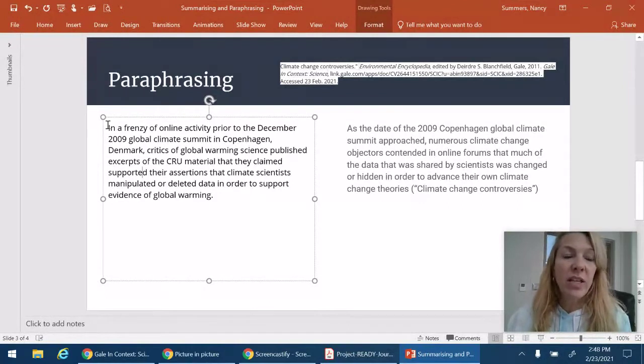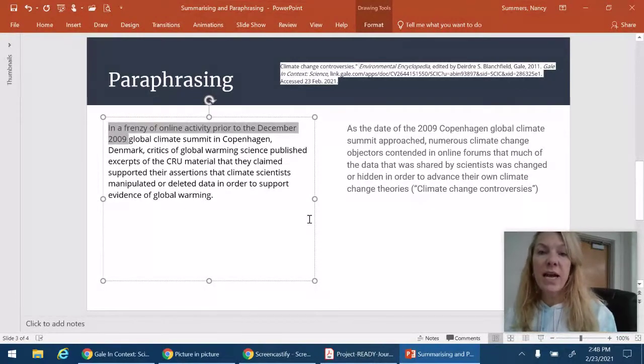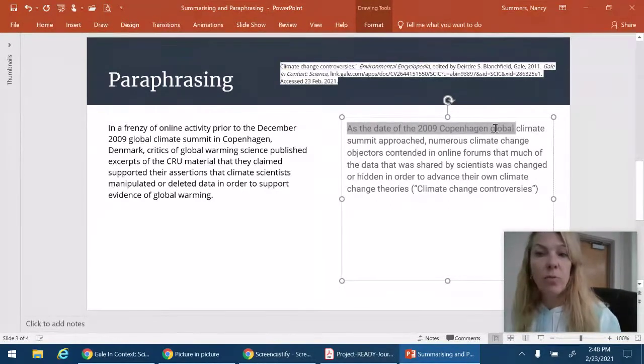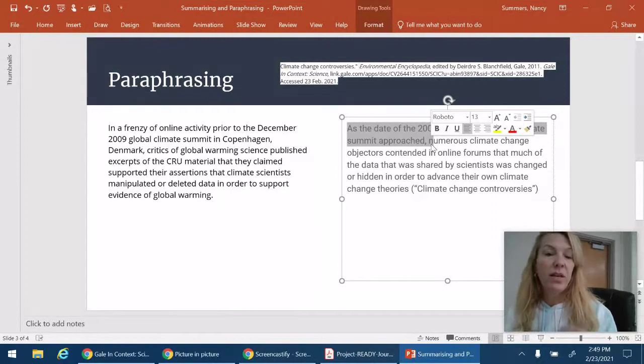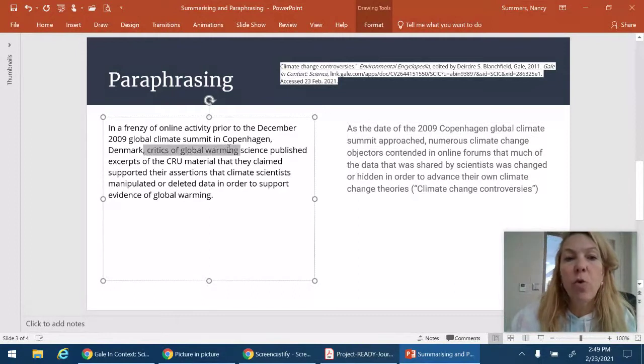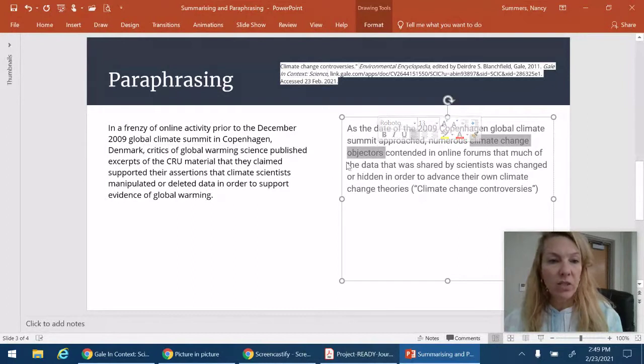So it starts out in a frenzy of online activity prior to December 2009. I changed that wording to as the date of the 2009 Global Climate Summit approached. So same information, completely different wording. Here I'm talking about critics of global warming, and I write it as climate change objectors.